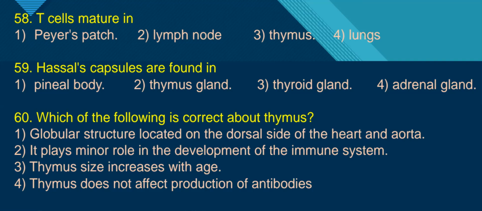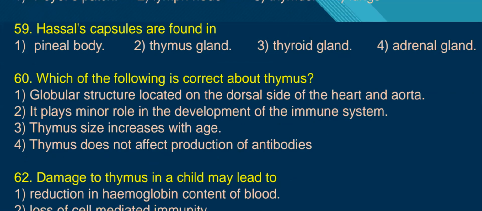Next, question number 60. Which of the following is correct about the thymus? A globular structure located on the dorsal side of the heart and aorta. Yes, it is located near the heart. It plays a minor role in the development of the immune system. This statement is wrong because the thymus plays a major role in the development of the immune system.